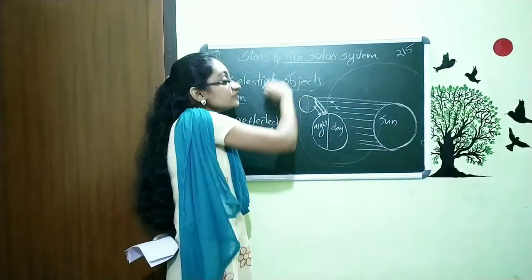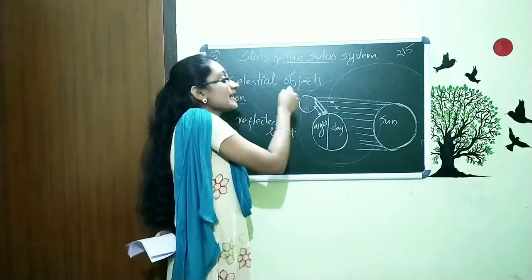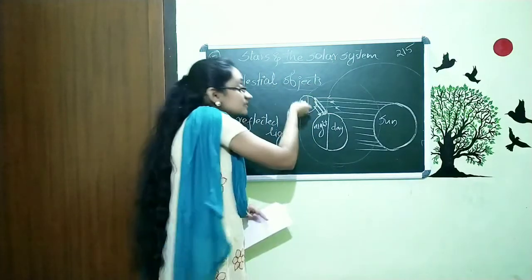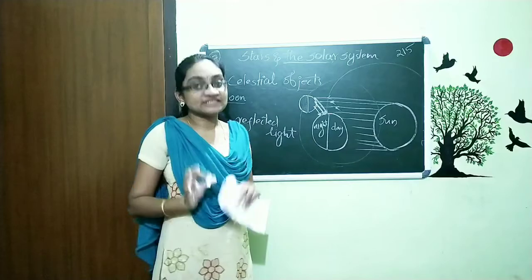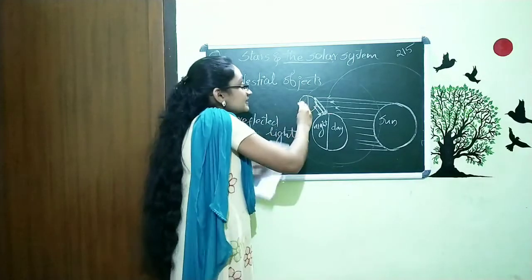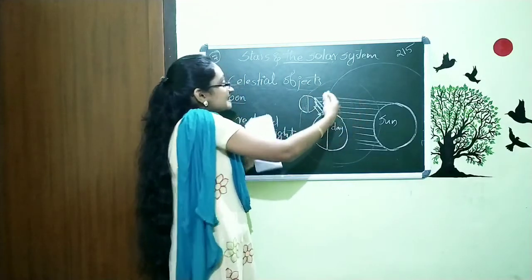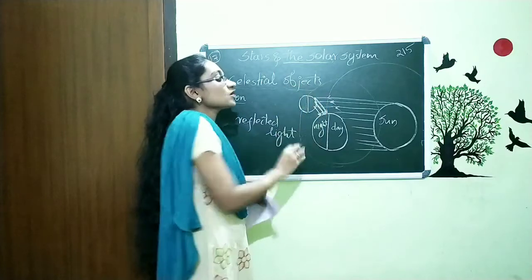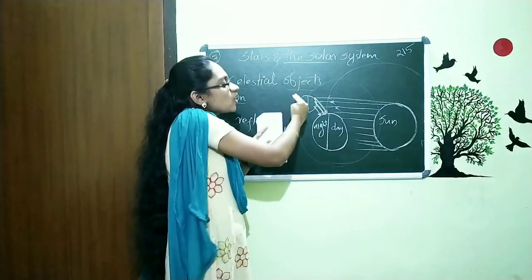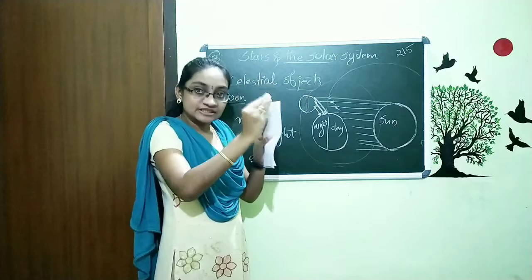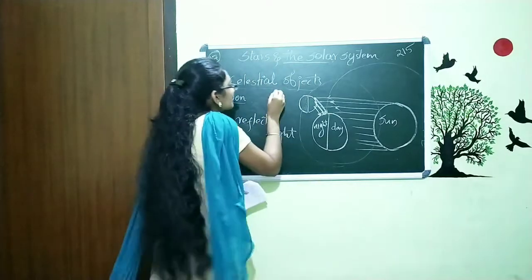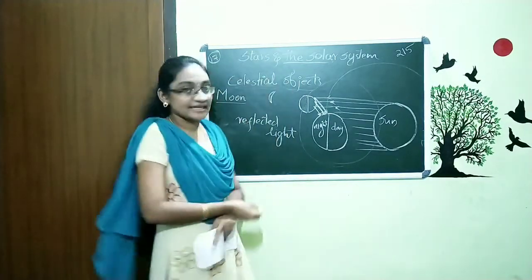By this continuous motion of the earth and moon, the shape is getting varied. That means the position of the light is getting tilted and that's how we are seeing a small area of the moon at a particular time.